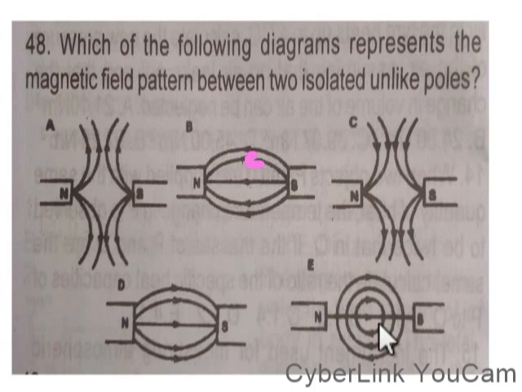And then option E is also out of it. The direction is correct and there is also attraction, but the lines don't move in circles. Magnetic lines of force don't move in circles, so it will not be in the form of a circle like this. Now the correct option is D. It originates at the north pole and terminates at the south pole, and then the magnetic lines of force attract.